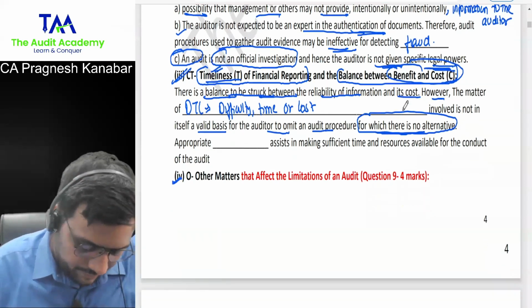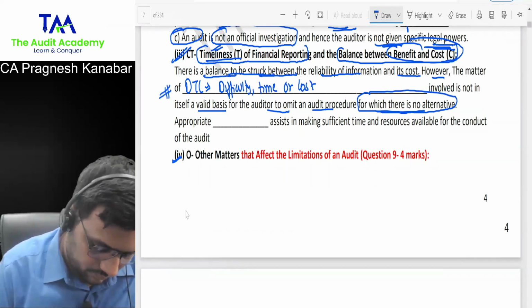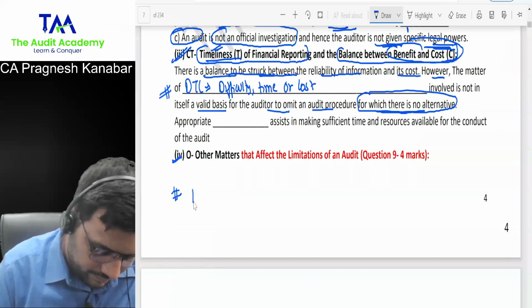So everyone over here, please put a hashtag. And you can use this space.